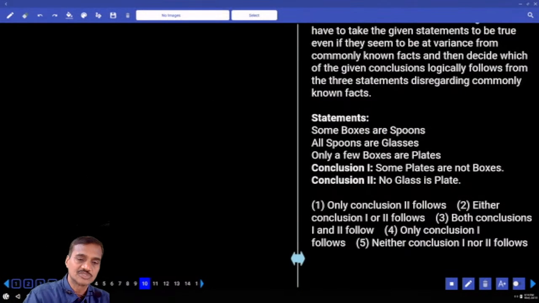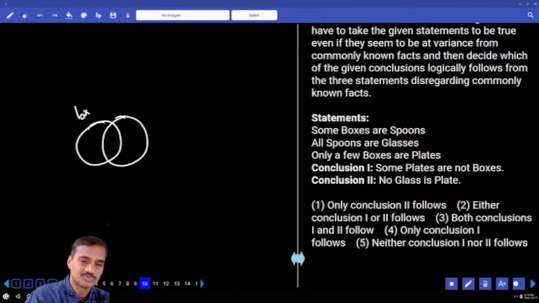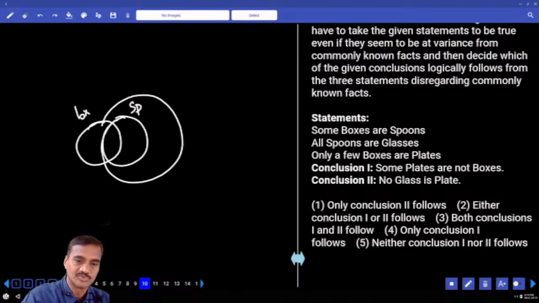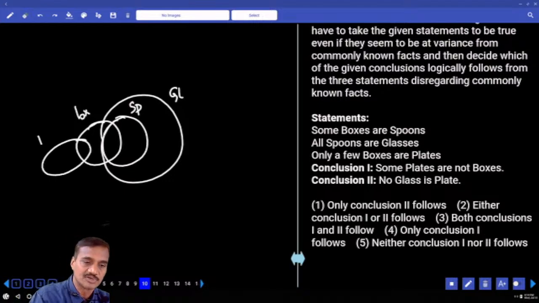Now some boxes are spoons. Now these are the boxes that are spoons. Box is here, spoon is here. And all spoons are glasses. This entire spoon is a part of what? Glasses. And next one, only a few boxes are plates. Some boxes are plates but not all.